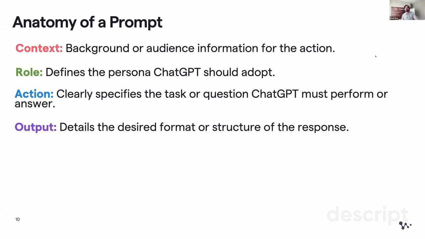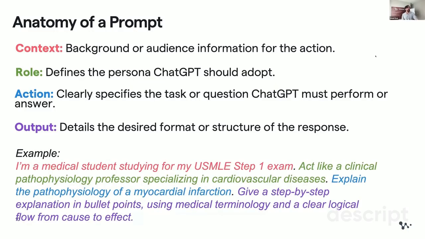So here's a good prompt example, right? And the color code matches what it corresponds to. The first one is where you're saying, I'm a medical student studying for my USMLE Step 1 exam. That's the context, okay? So when it's answering, it will keep in mind, oh, this is for studying for the exam. All right, now I'm going to confine my answer based on the second: act like a clinical pathophysiology professor specializing in cardiovascular diseases.